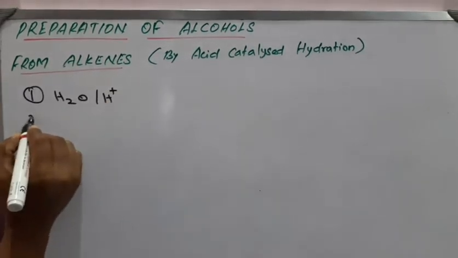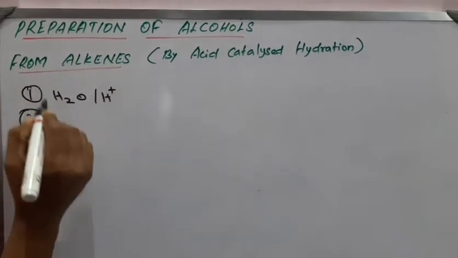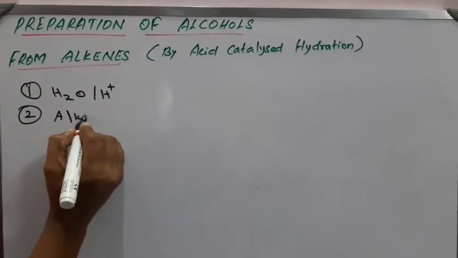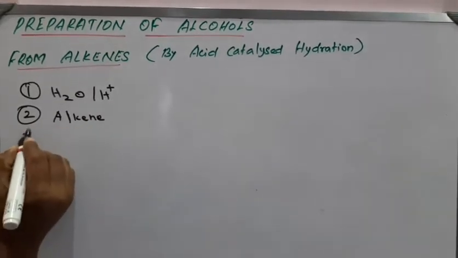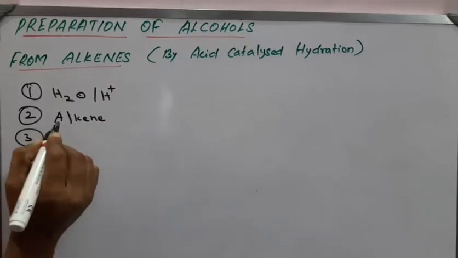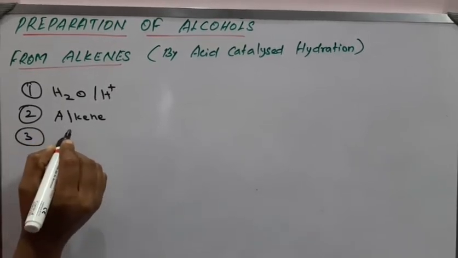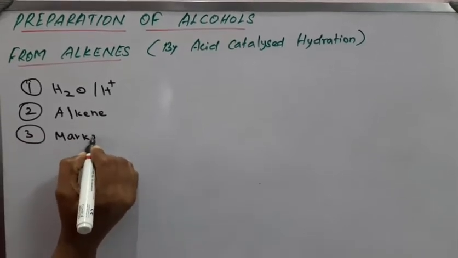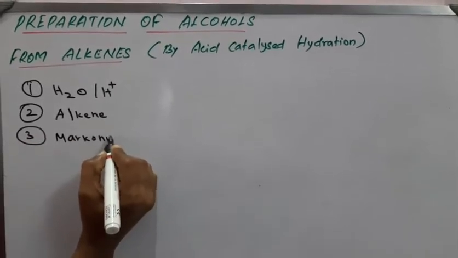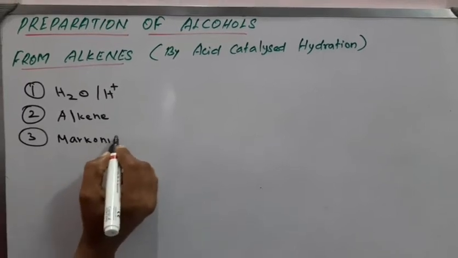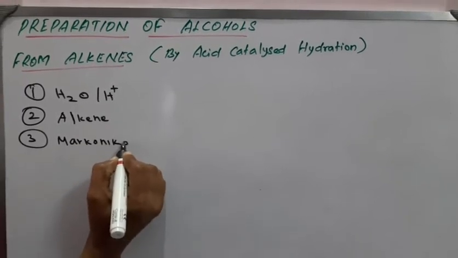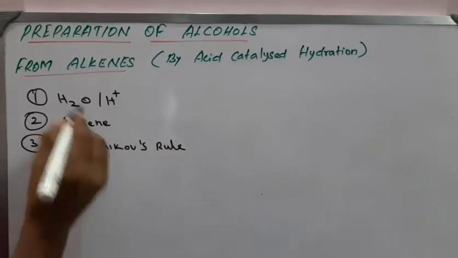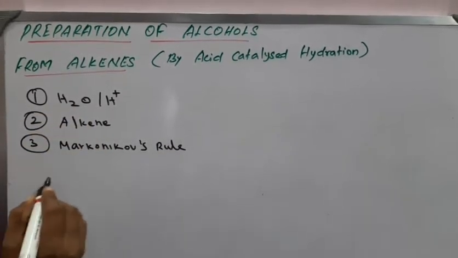And the second thing, the reactant would be in alkene form. And the third thing, if the alkene is an unsymmetrical alkene, we can use Markovnikov's rule. So these are the conditions we have to follow.